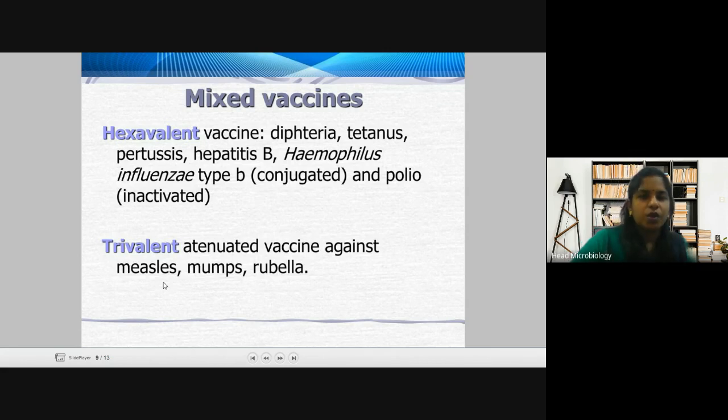So hexa, as you all know, means six and tri means three. So you can have mixed vaccines against infections. It can be hexavalent, having six bacterial or viral strains together, or it can be trivalent, having three strains together.